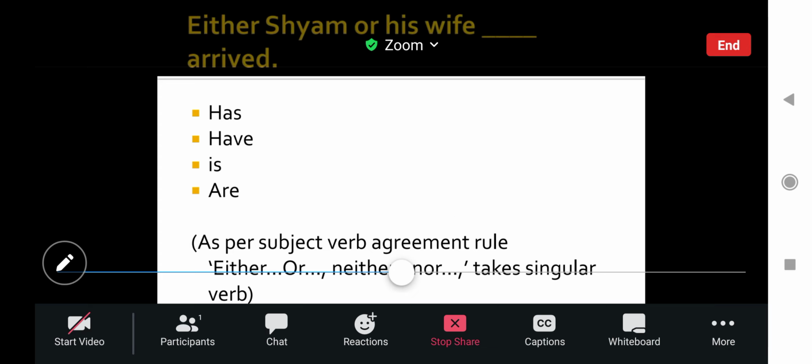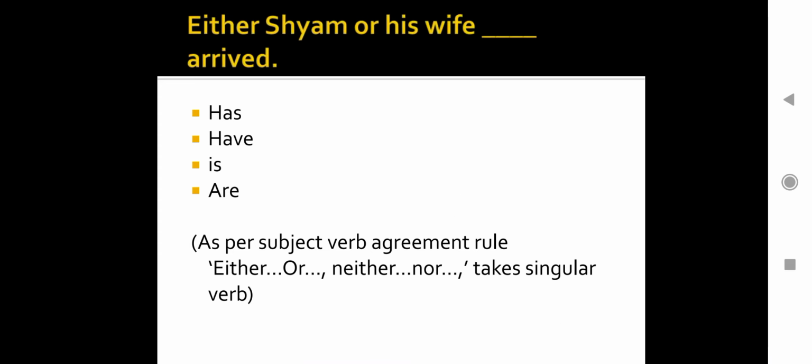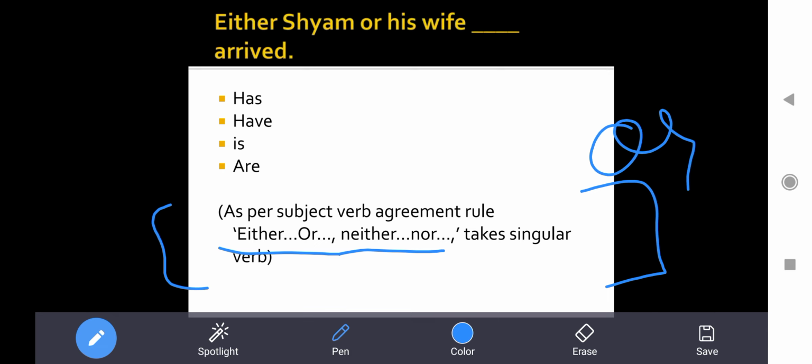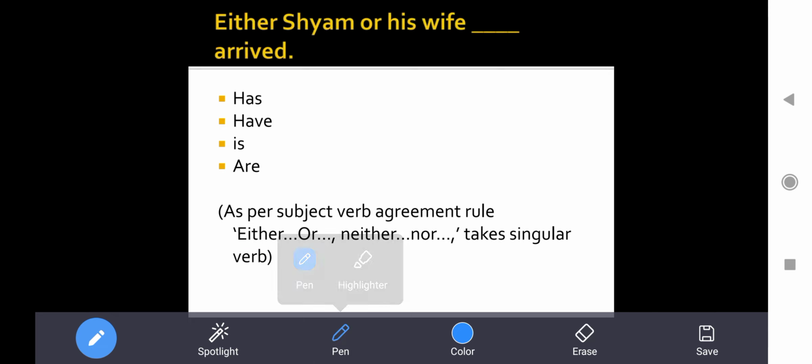Moving on to next slide. Either Sham or his wife dash arrived. Okay, one more interesting rule to note. As per subject verb agreement rule, either or, neither nor, or these kind of things takes singular verb with them. Either or, neither nor, what kind of verb will it take? Singular verb.